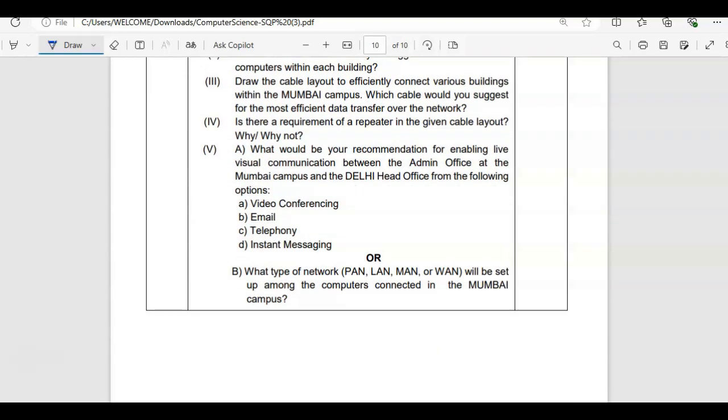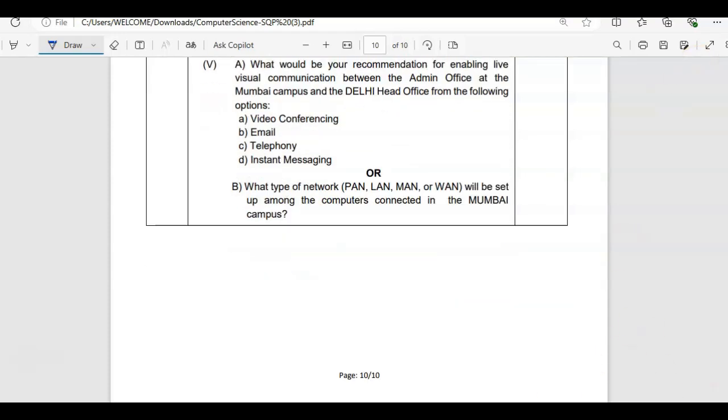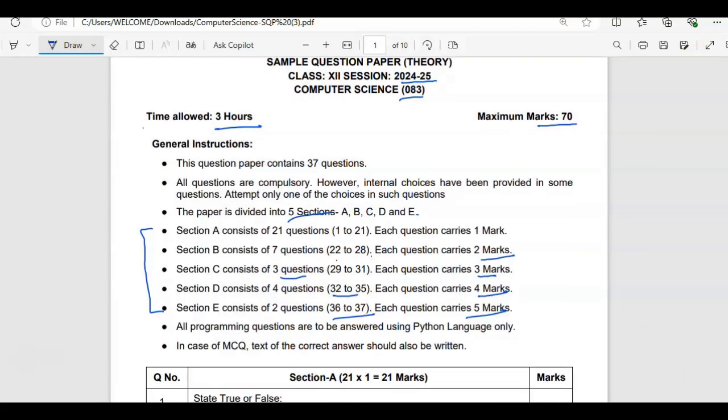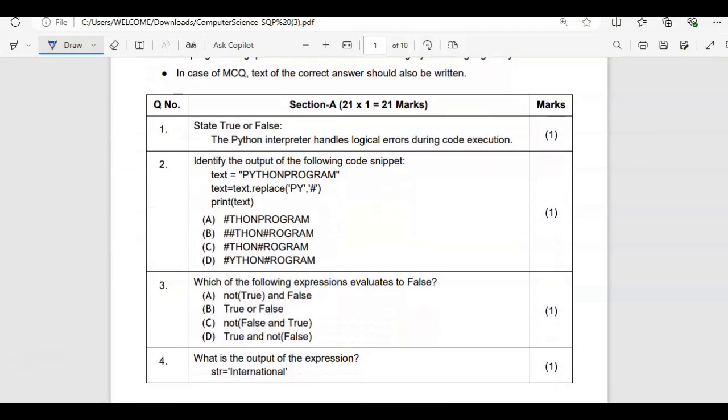This is the pattern of the question paper. And with the network question, one choice is also there. They already informed you at the start of the question paper that they have given choices on individual questions. As such, the complete section does not have any choice. Well, we got the complete idea about the question paper. Let us start discussing the questions given in section A, the MCQ part, first.